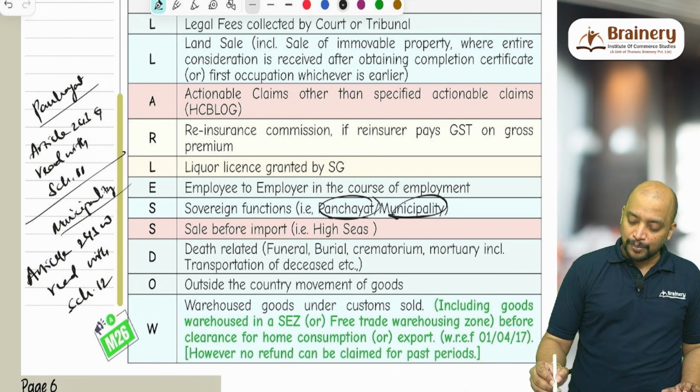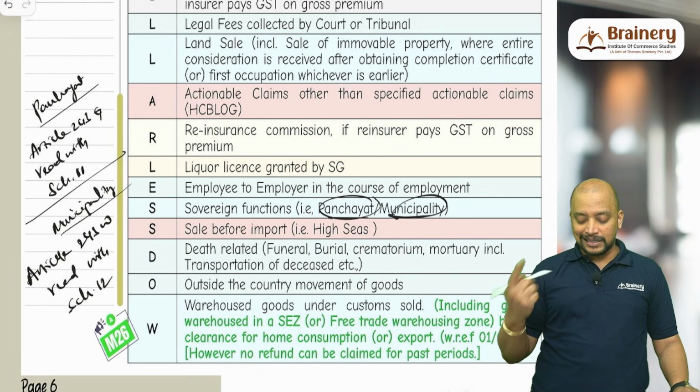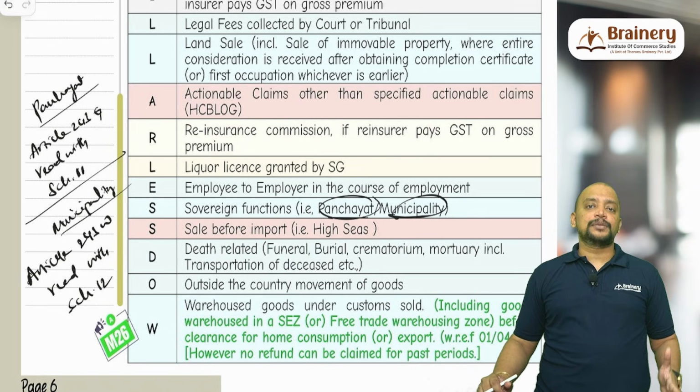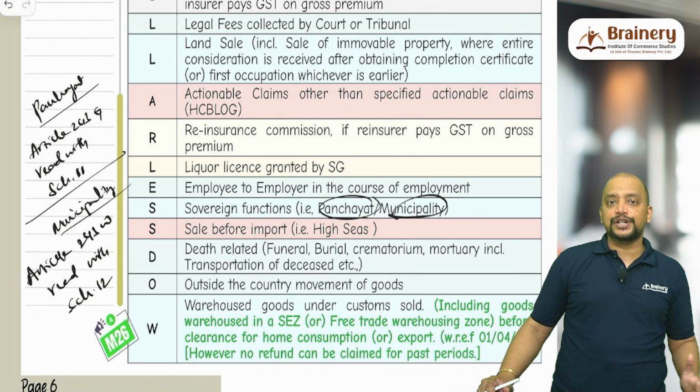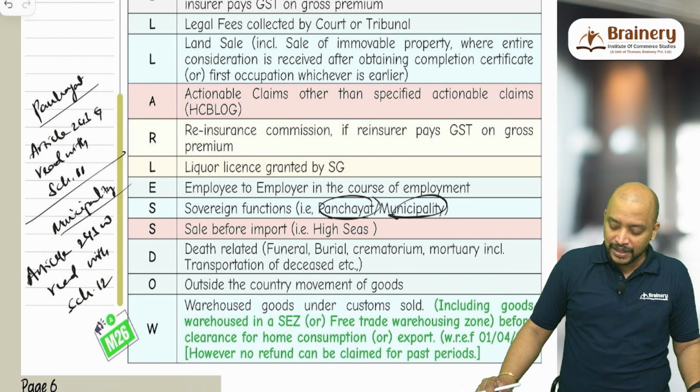That is sale before import. Then death related. So pillar less do, D for death related activities. What are the death related activities? Funeral, burial, crematorium, mortuary, including transportation of the deceased is excluded from supply. So all post death activities is excluded from supply.